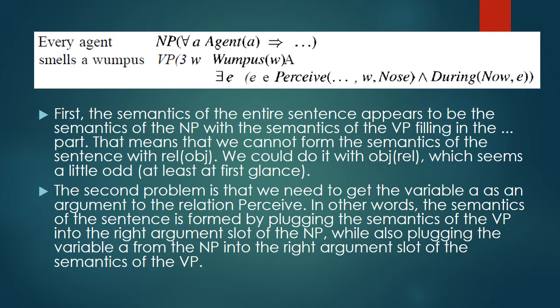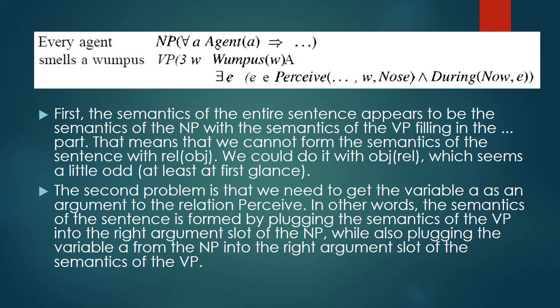The second problem is that we need to get variable a as an argument to the relation perceived. In other words, the semantics of the sentence is formed by plugging the semantics of the VP into the right argument slot of the NP, while also plugging the variable a from the NP into the right argument slot of the semantics of the VP.